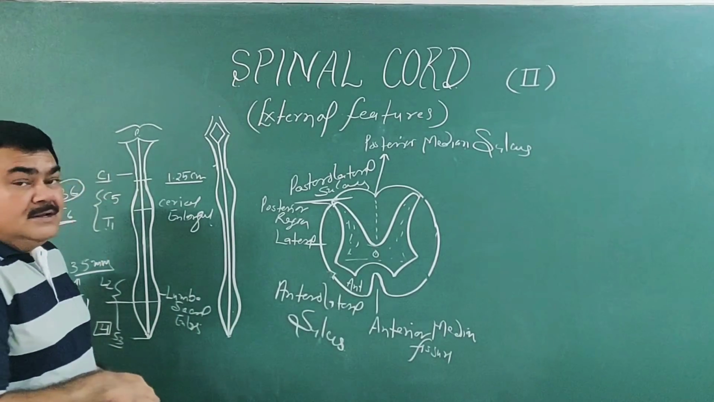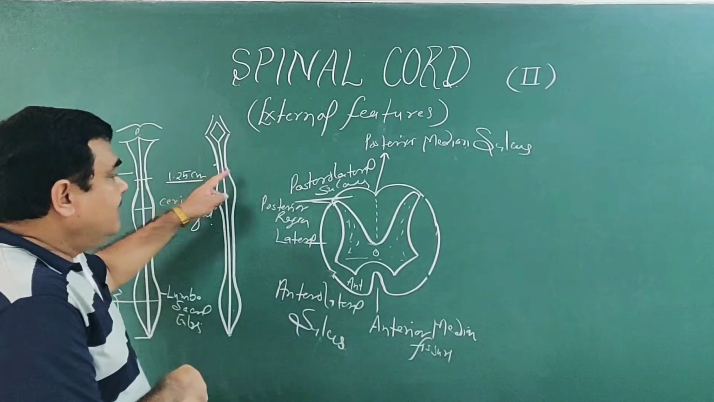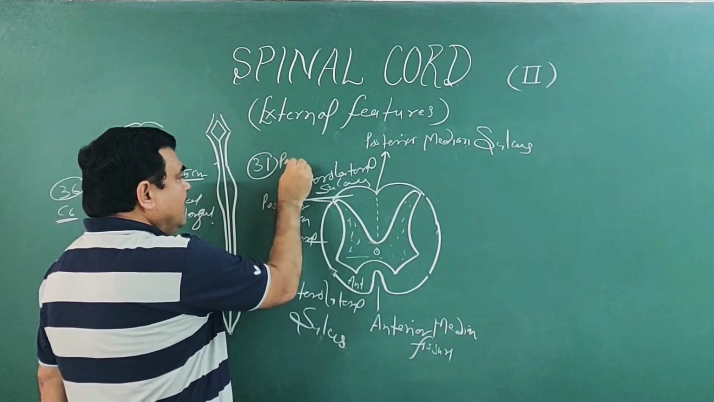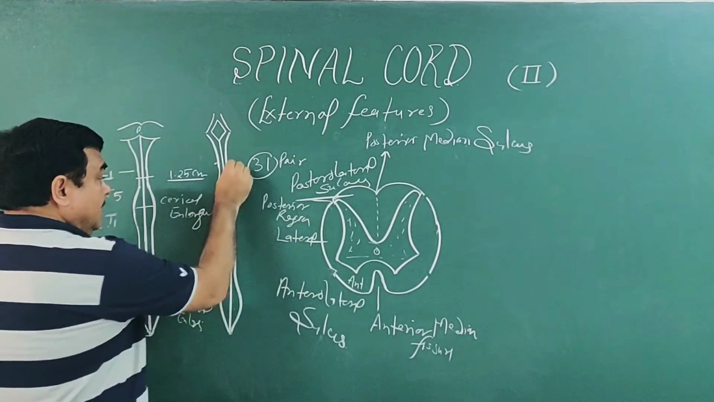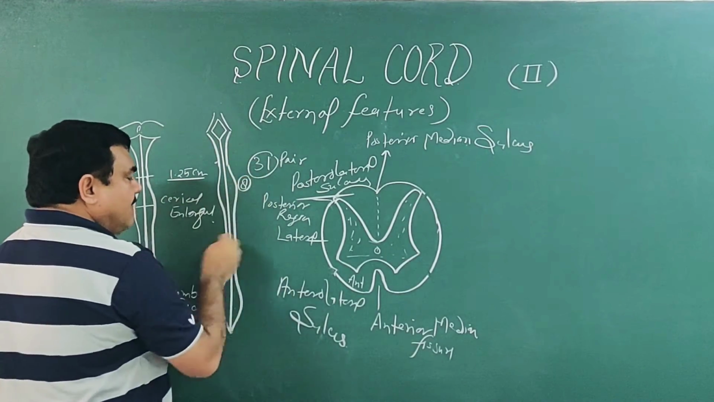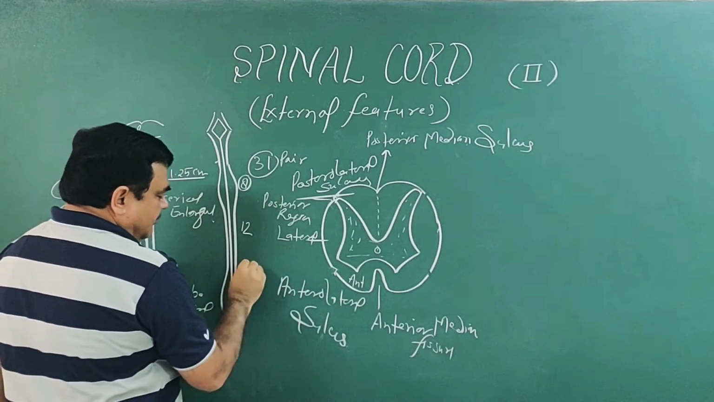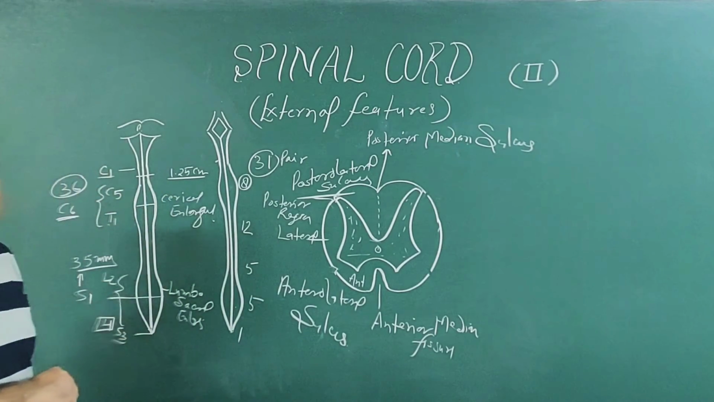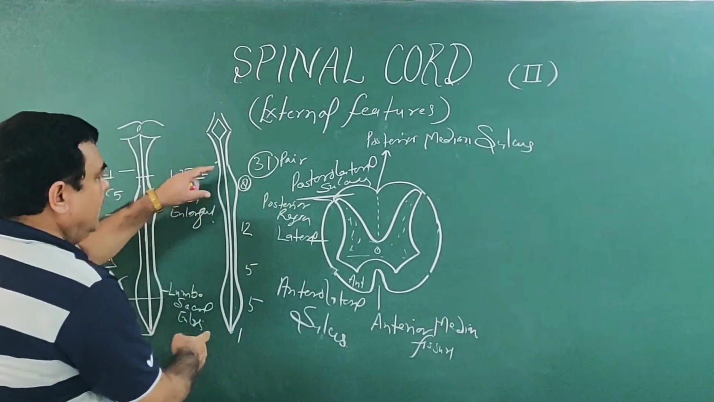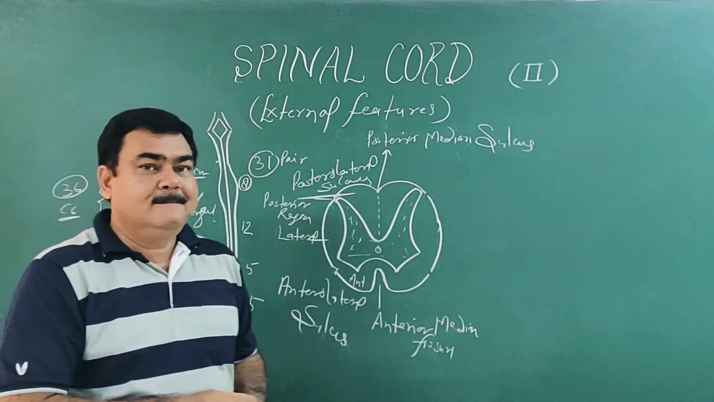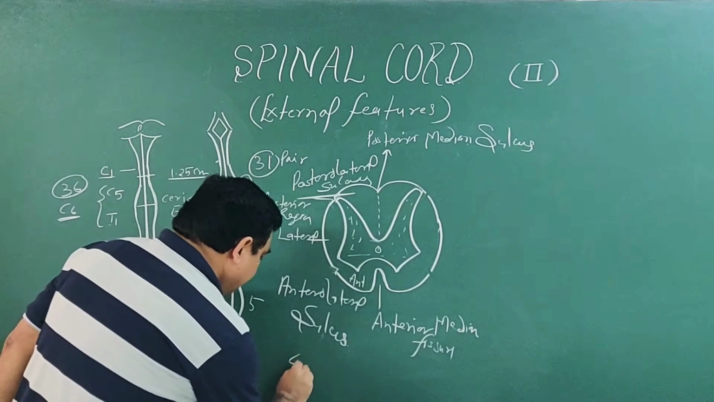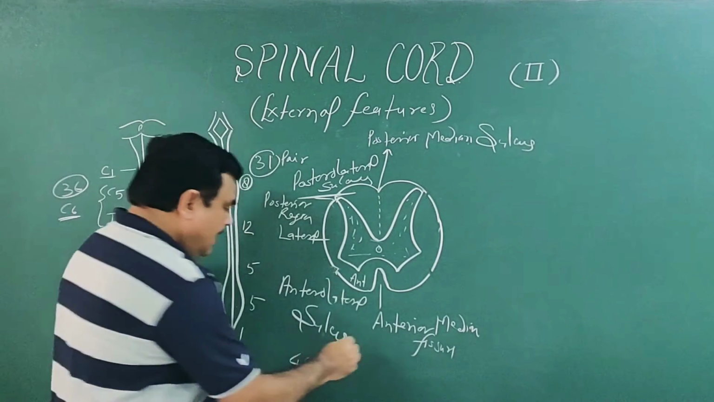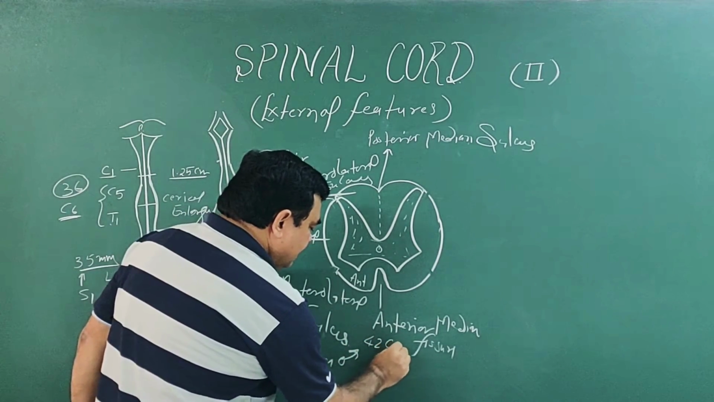If you see the spinal nerves, there are 31 pairs of spinal nerves. 31 pairs of spinal nerves arise from the spinal cord. As you know, there are 8 cervical, 12 thoracic, 5 lumbar, 5 sacral, and 1 coccygeal nerve. As you know, the length of the spinal cord is about 45 centimeter in male, and in female it is about 42 centimeter.